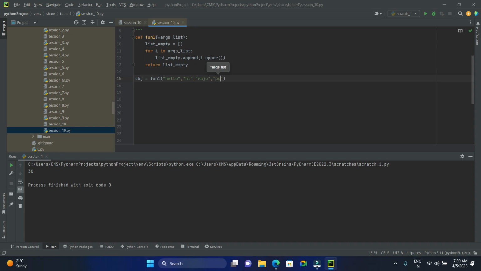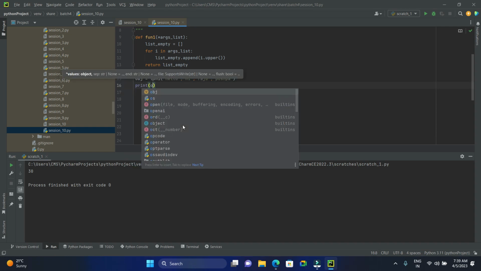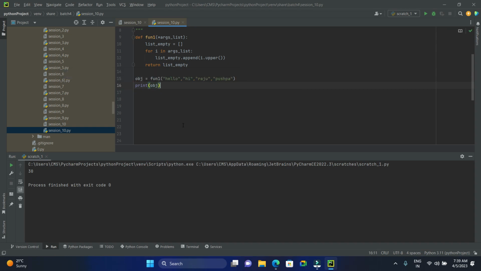So after this, what do I need to do? I want to print this object on the console. So see guys, I have given hello, hi, Raju and Pushpa. It will take first hello from here, the first argument, that is I. What does the zeroth index consist of? The zeroth index consists of hello. It will take hello and store it in I.